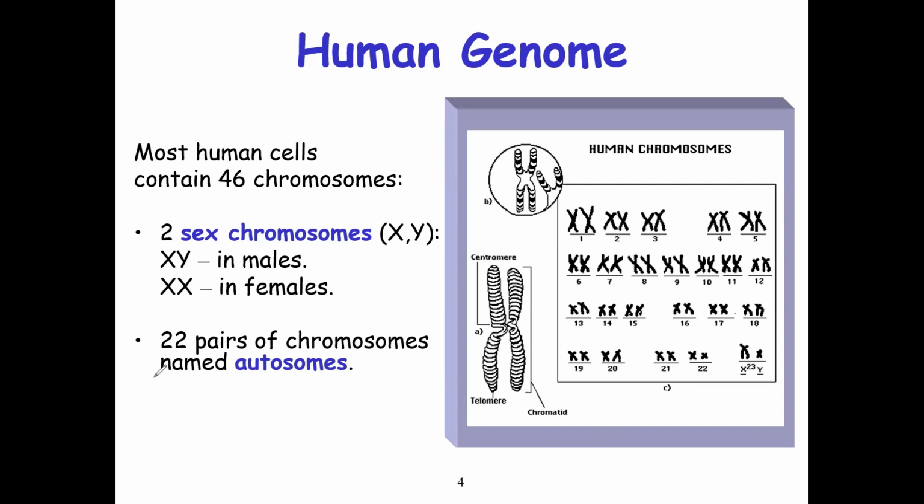As we said, we have 23 pairs of chromosomes, which is actually 46 chromosomes in total. There are 2 sex chromosomes, XY in males and XX in females. And there are also 22 pairs of chromosomes named autosomes, or autosomal chromosomes. So we should know that we have sex chromosomes, XY and XX, and we have autosomal chromosomes.